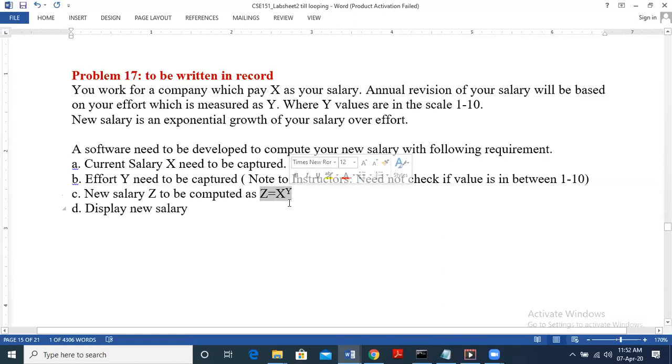We have certain functions like POW, we will not use that. We have to solve it without using any standard function. We have to solve using a loop.